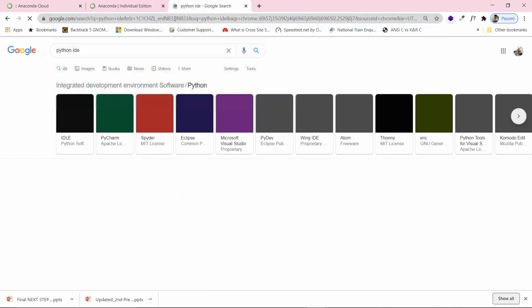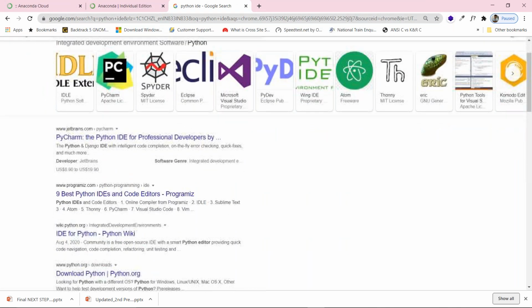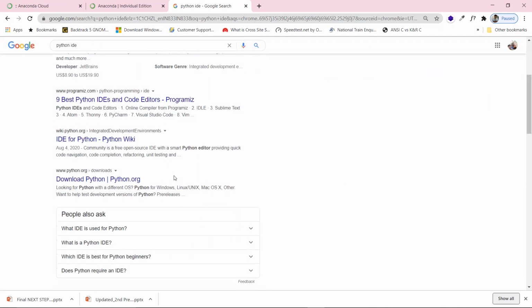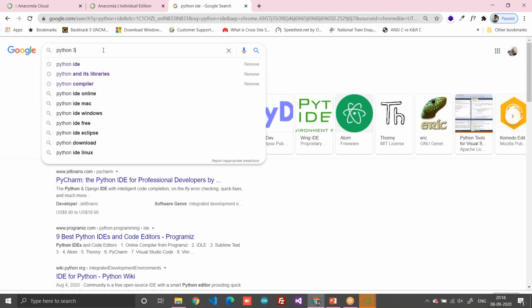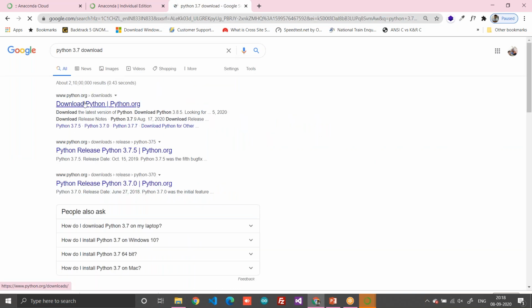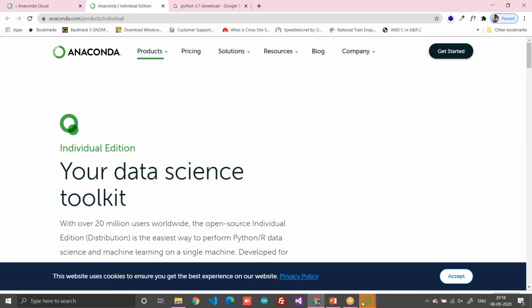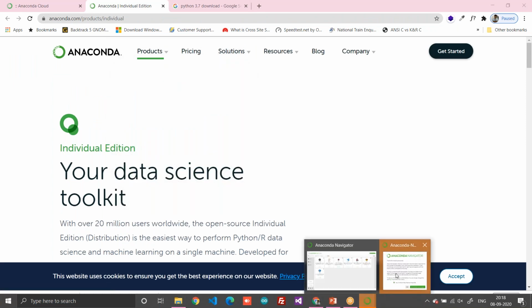IDE. Now, when you write Python IDE, you have PyCharm. You can install this. This is by JetBrains, PyCharm. Now, you will need Python 3. You can get it from python.org. These are the latest versions you will get over here. You can directly install from here. But I prefer Anaconda, so I'm going for Anaconda, because Anaconda consists of Jupyter, and I prefer that.